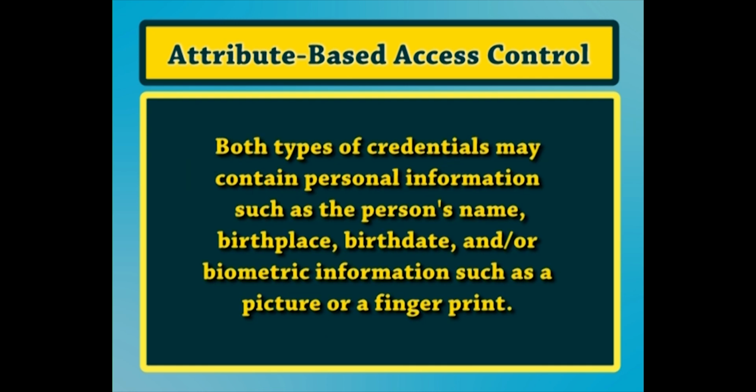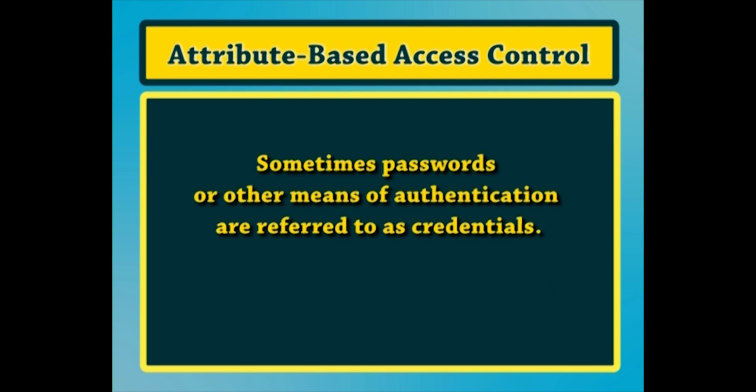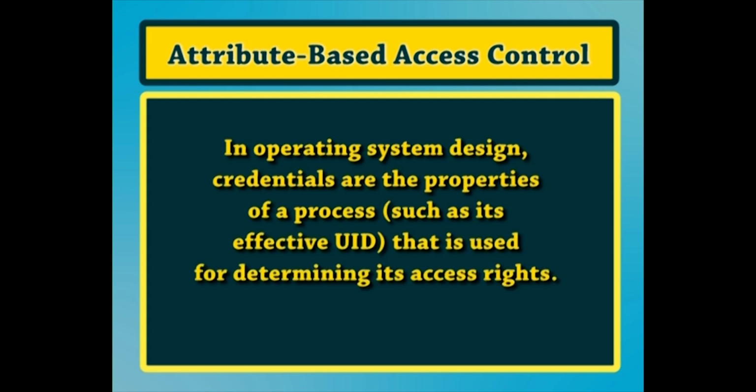Both types of credentials may contain personal information such as the person's name, birthplace, birth date or biometric information such as a picture or a fingerprint. Sometimes passwords or other means of authentication are referred to as credentials. In operating system design, credentials are the properties of a process, such as its effective user ID, that is used for determining its access rights.